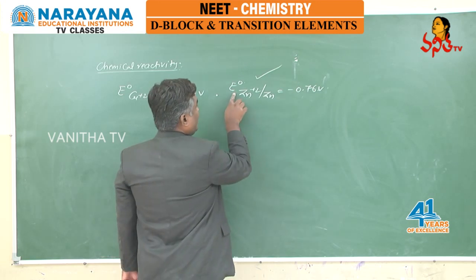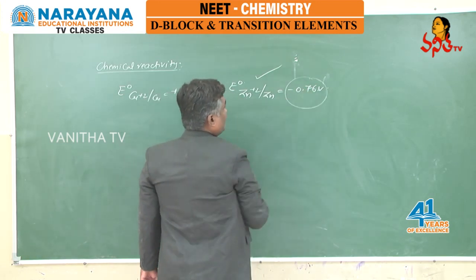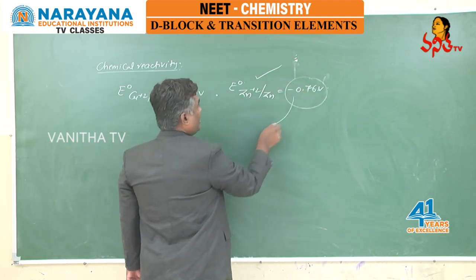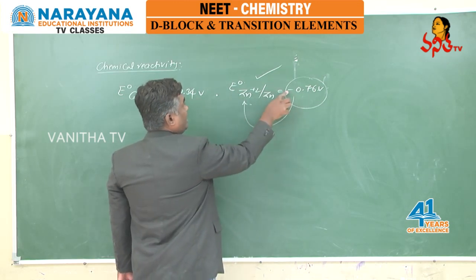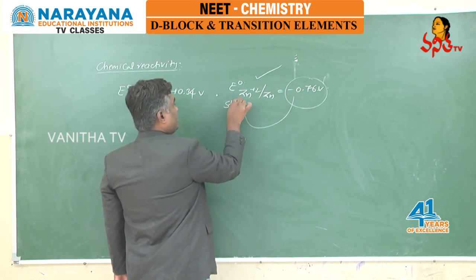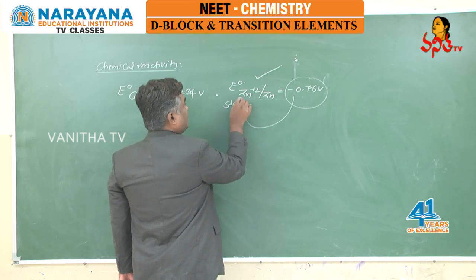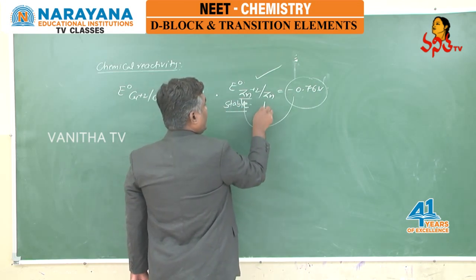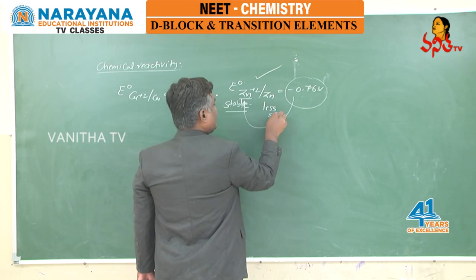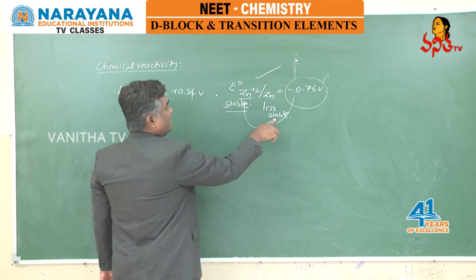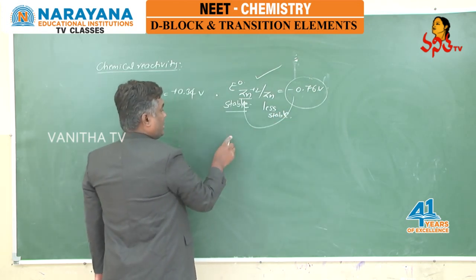Why? Because here E0 value is negative. Negative E0 means zinc2+ is stable, means comparatively zinc is less stable, means zinc is readily converting into zinc2+.